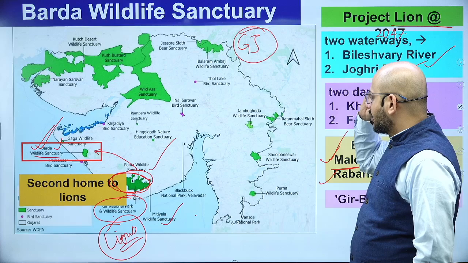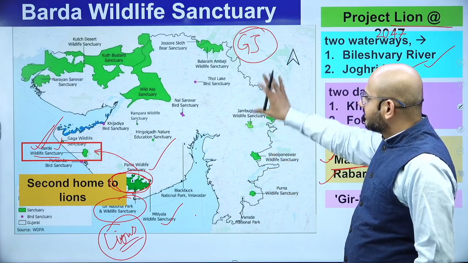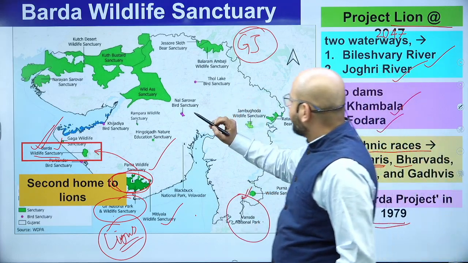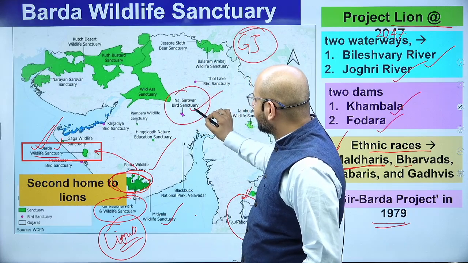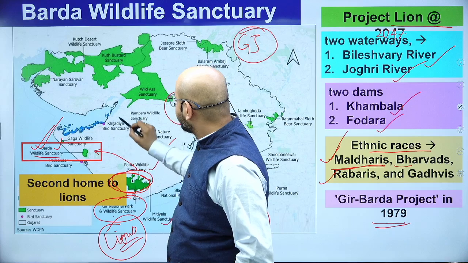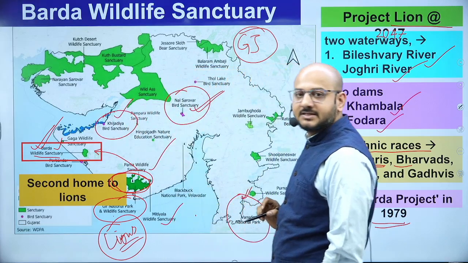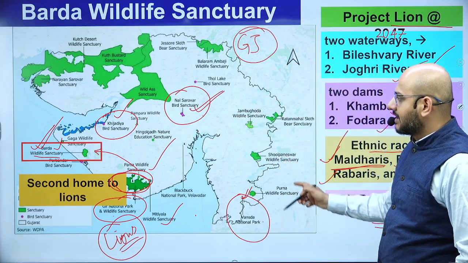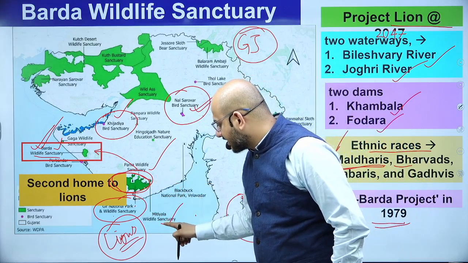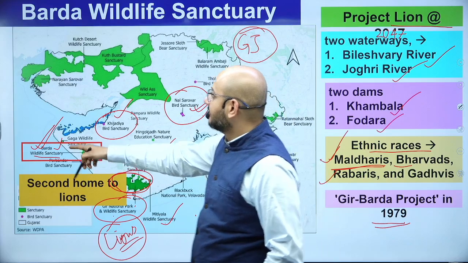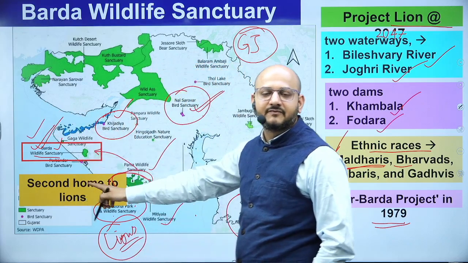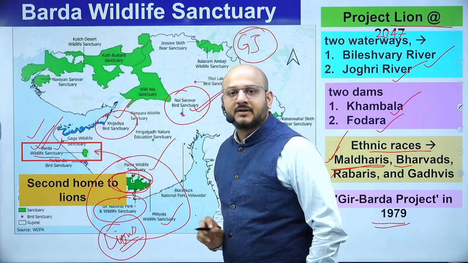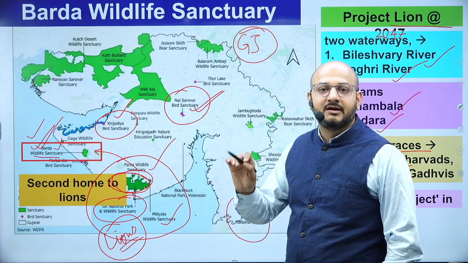Now, other understandable things in the Gir: Vansda National Park is located here. About bird sanctuaries, Nal Sarovar Bird Sanctuary here, and one more, Khijadia Bird Sanctuary. This is important: Khijadia Bird Sanctuary, Nal Sarovar Bird Sanctuary, and Vansda National Park. Apart from the Gir, Paniya, Mitiyala Wildlife Sanctuary, understand, two questions can come from here. One is Barda Wildlife Sanctuary properly from current affairs. But if we go back a little, they will ask about these 3-4 wildlife sanctuaries where Gir lions can be found.